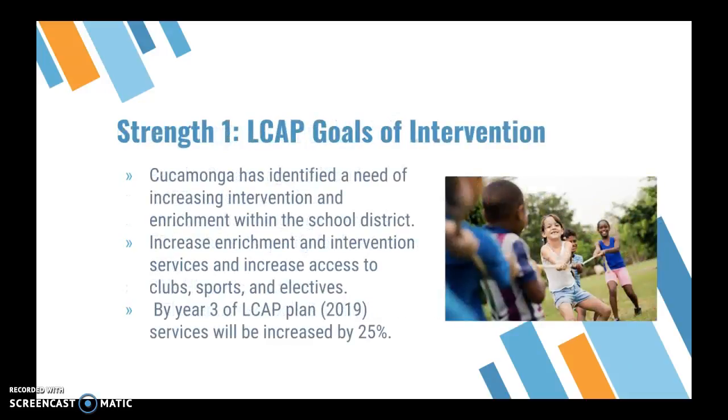Their strength is intervention. Cucamonga has identified additional and enrichment classes for the school district. Their goal is the year 3 LCAP plan: services increased by 25%. They're hoping to get additional services for students who have an urgent need for intervention, and also to increase access to sports and electives.